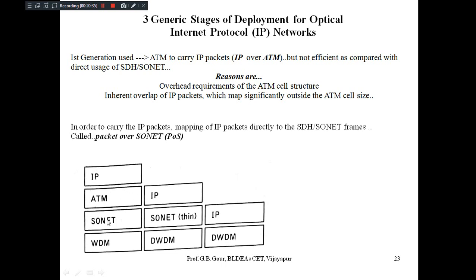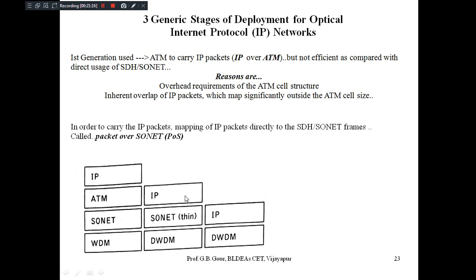Hence they will go for SONET. So what is happening here in the first stage: the data is segmented into IP packets, which are encapsulated by the point-to-point protocol. Listen here, students. In the first stage, the data is segmented into IP packets and encapsulated into point-to-point protocol (PPP). In the second stage, the framing information is added, and in the third stage, they are sent synchronously over SDH or SONET. That is the first generation.